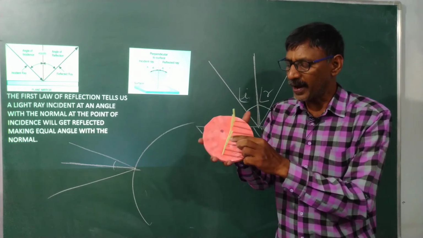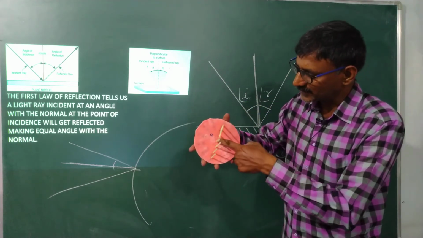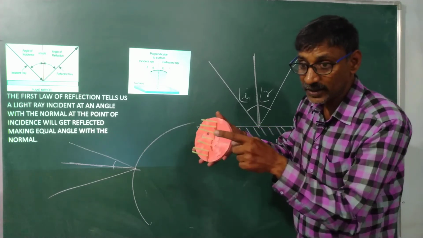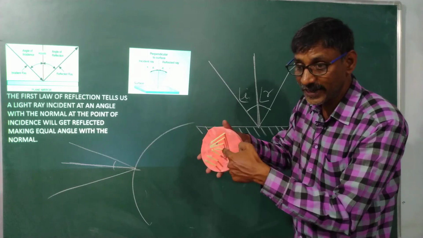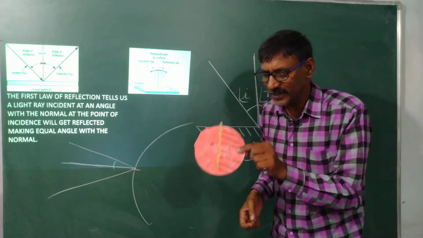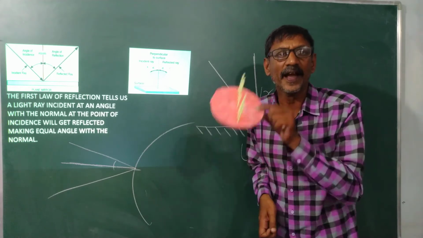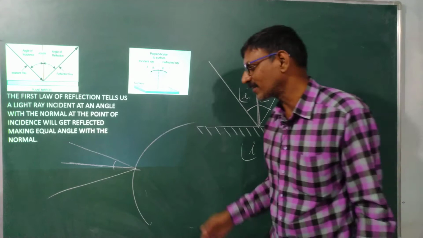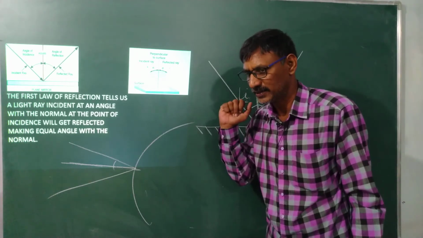Suppose we bend it inwards like this, the normals converge. This is the clue that helps us understand reflection of light at a curved surface.